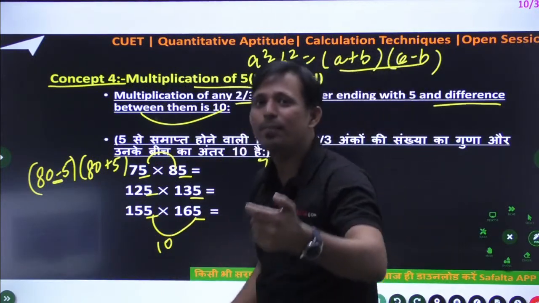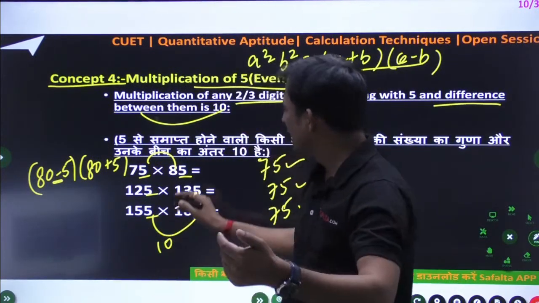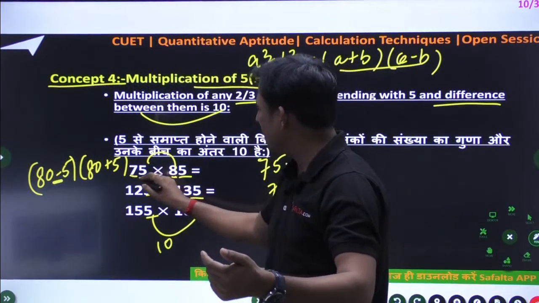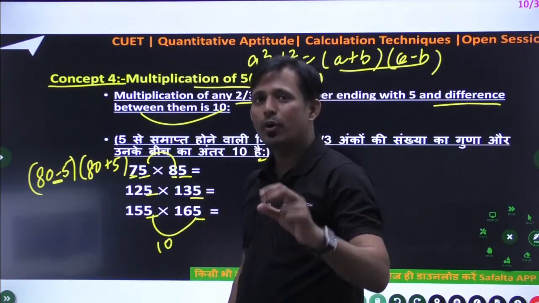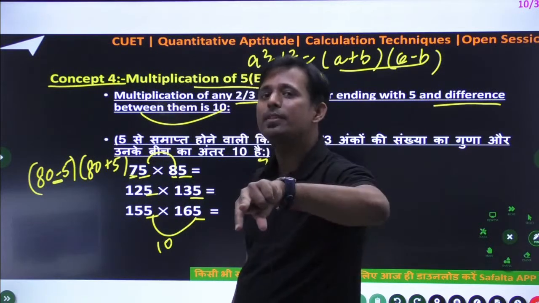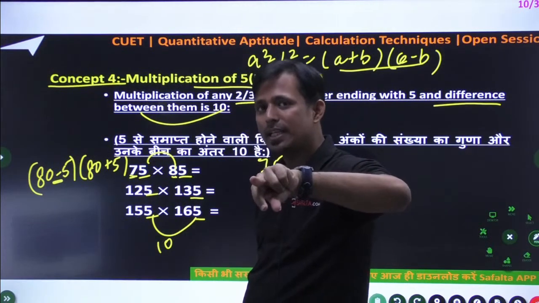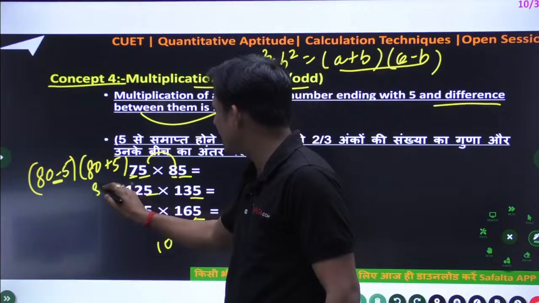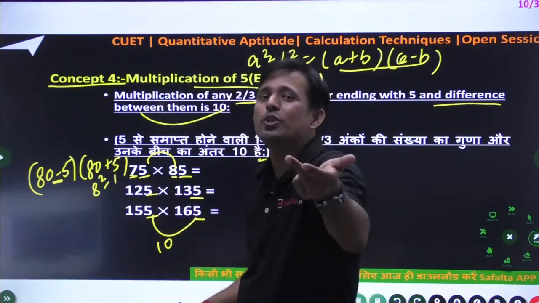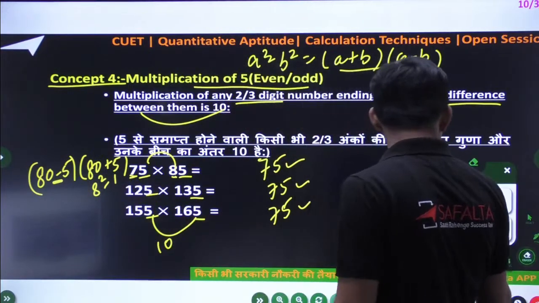Now the second technique is very important. Which one is the bigger number in 75 and 85? Out of 85 and 75, 85 means 8 is the bigger number. 8 और 7 में. So do one thing. 8 का square minus 1. The bigger number is square minus 1. The bigger number is square minus 1.